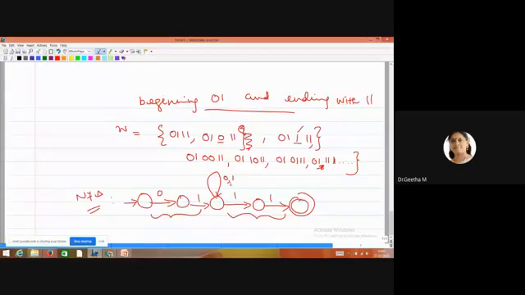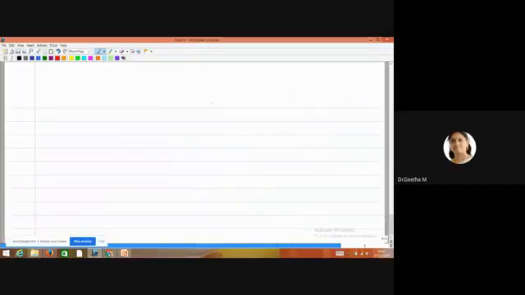Middle portion, any number of zeros or ones. So this is a very simple diagram, because an NFA is always very simple: we can easily put the zeros and ones self loop anywhere. But for a DFA, you want to think where it should go. Q2, Q3, Q4. Take it down. These are all the strings accepted by this language, followed by a diagram. Then we'll move on to the DFA part now. So DFA is somewhat complicated.